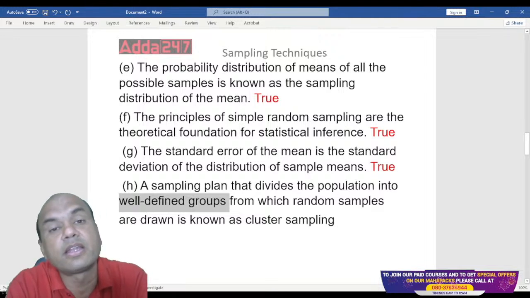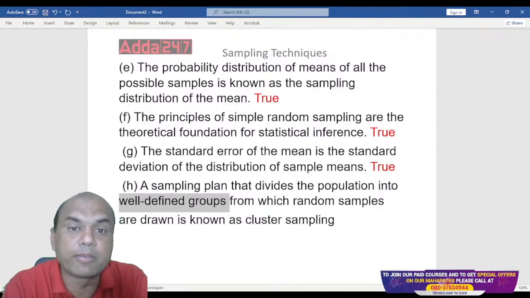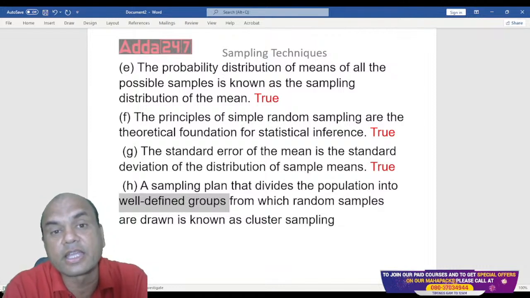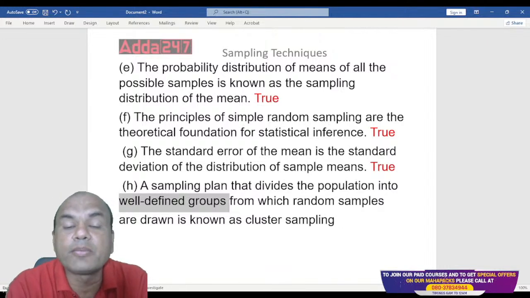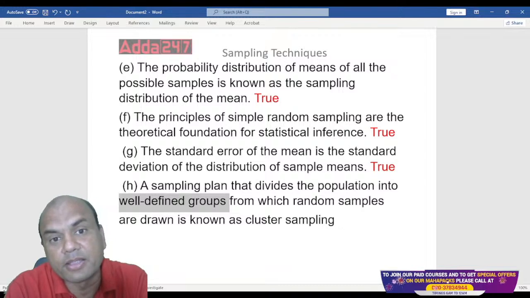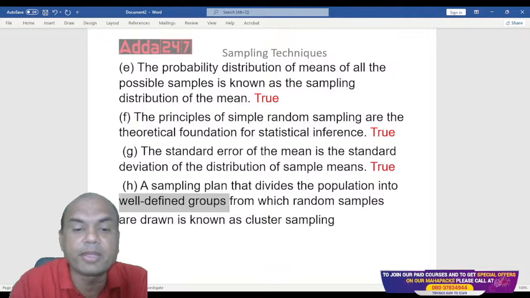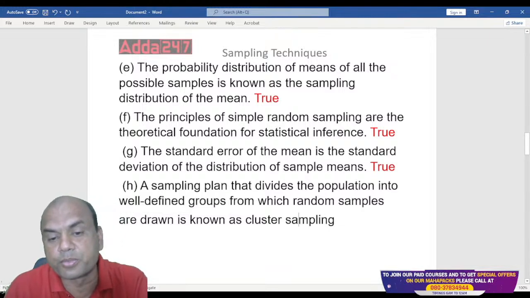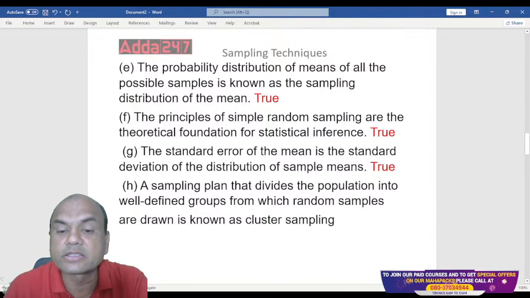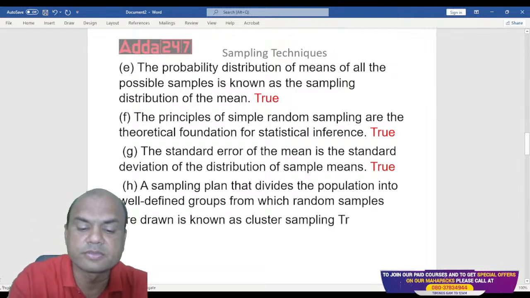They can be defined in terms of region, in terms of age, in terms of marks, or, as in systematic sampling, just by serial order. So the sampling plan that divides the population into well-defined groups from which random samples are drawn is known as cluster sampling. Is it true or false?